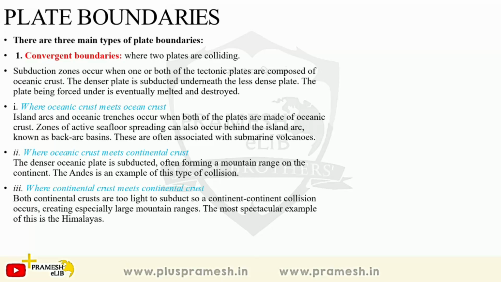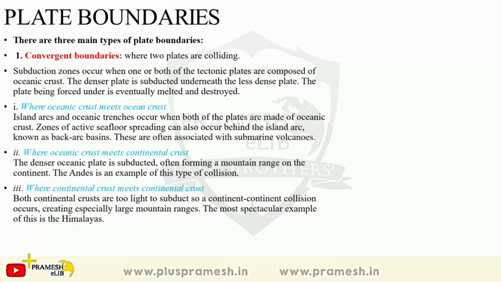In that case, which one is denser? So the oceanic plate that is denser, it gets subducted, and then you will find that if a coastline has a mountain system which is parallel to the coast, such mountains are formed by this process. So an oceanic crust and a continental crust. The oceanic plate is denser, so it gets subducted, and a mountain range is formed on the continent. So Andes on the South American coast are an example of this type.